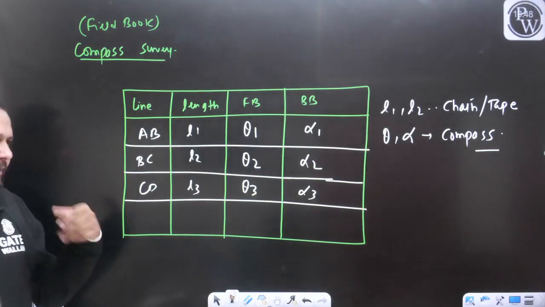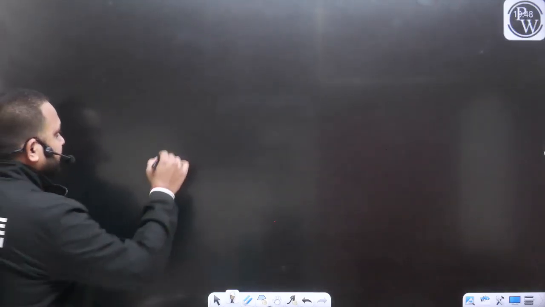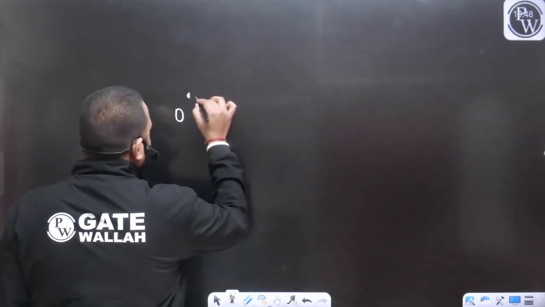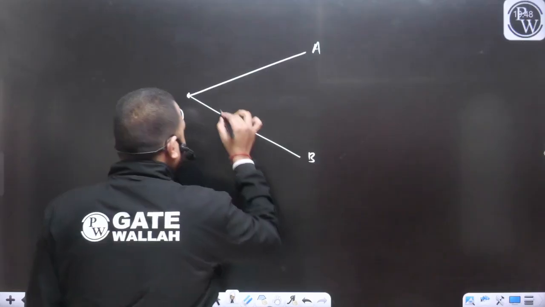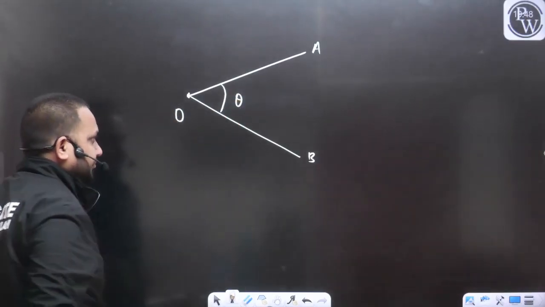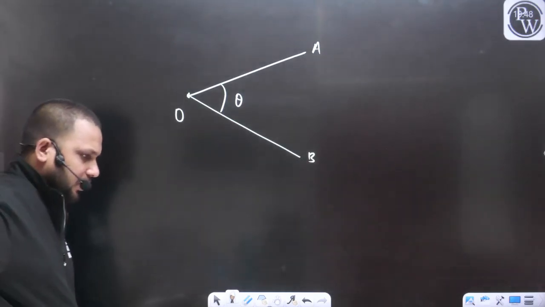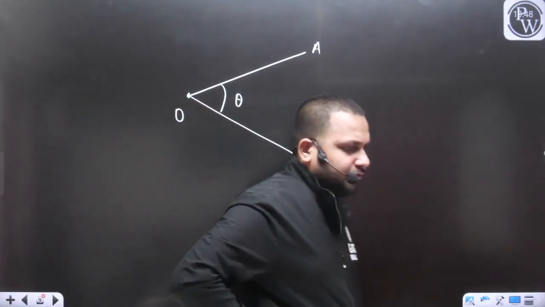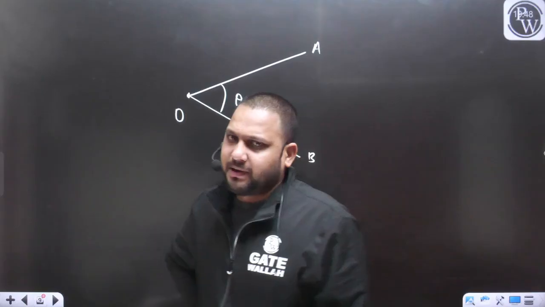So now let's come back to the original problem. The original problem was, this was the ground station O, this was A, and this was B. I want to measure this angle theta with the help of the compass. So now let's see the field work. Try to visualize how we can measure this angle with the help of the compass in the field.